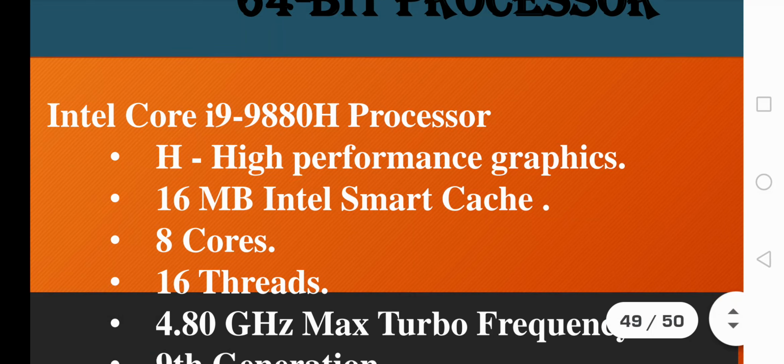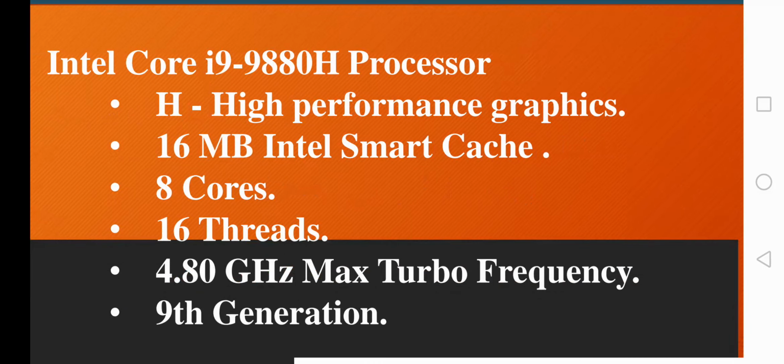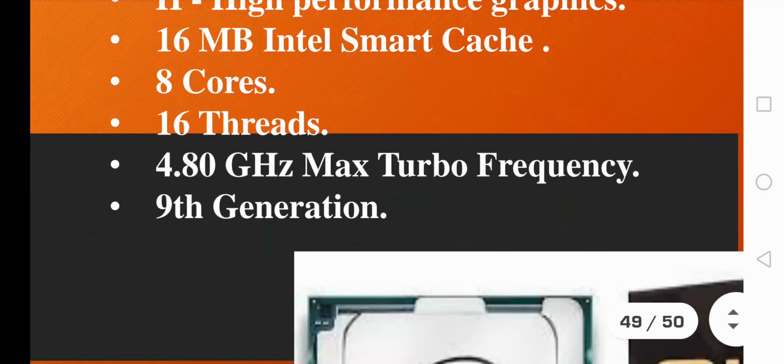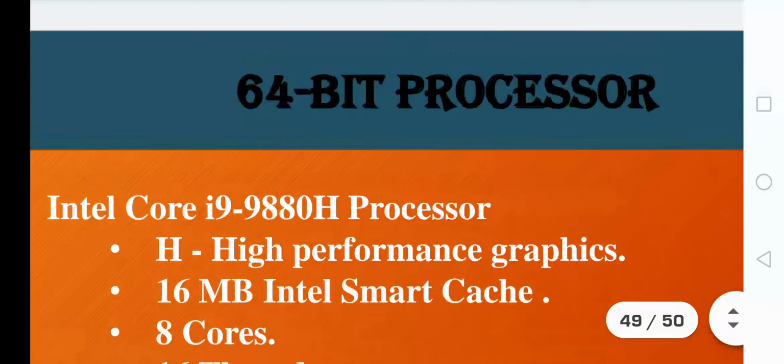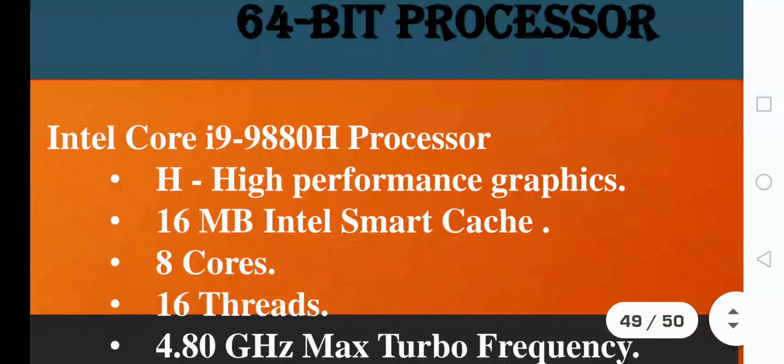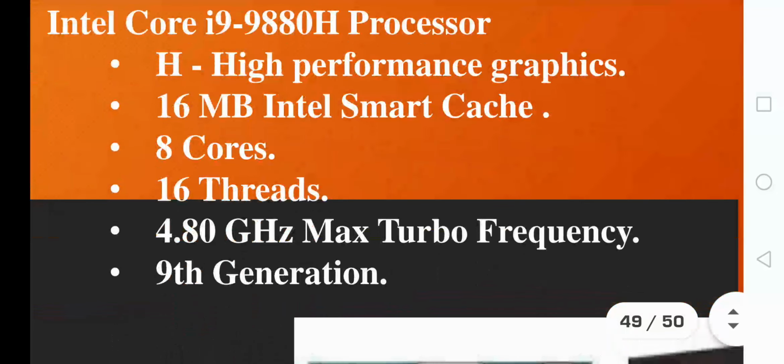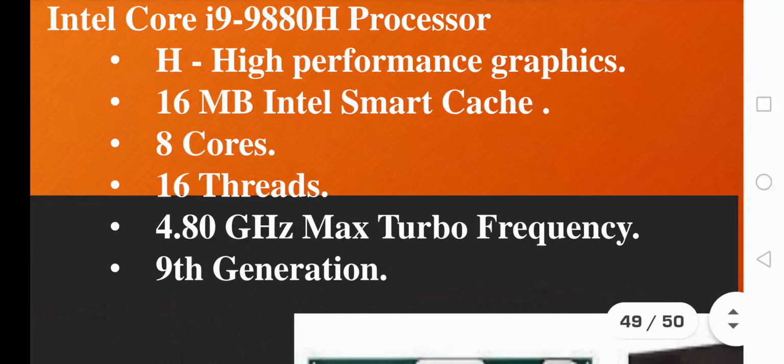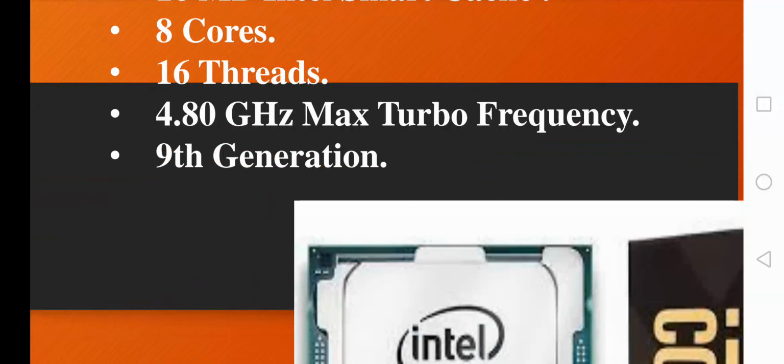It also has 16 MB Intel Smart Cache, 8 cores, and 16 threads. Other features are 4.80 gigahertz max turbo frequency, and this is considered a 9th generation processor. Actually, this processor is under invention, and it has not gained popularity in the market because it is just in its invention phase.